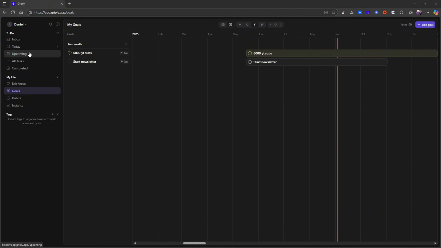I think Griply is a good tool. That's why I've used it as my to-do list application. But if you're on Android, for example, I wouldn't recommend it because there is no Android application. And there are other great options like TimeStripe, which is a more in-depth option, but there are other ones that you can turn into a goal planner app. Because we're not talking about a to-do list application in general, we're talking about more of a goal focus. So you could probably build something like this in Notion as well.